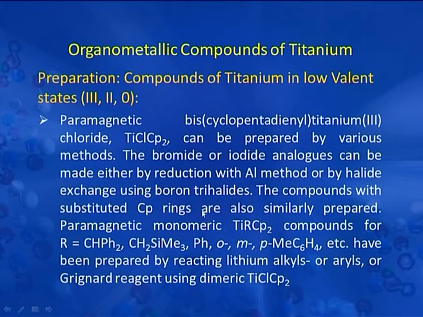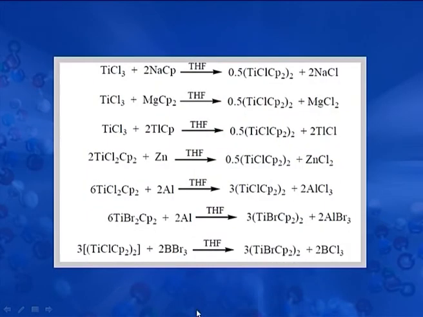The compounds with substituted cyclopentadienyl rings are also similarly prepared. Paramagnetic monomeric compounds have been prepared by reacting lithium alkyl or aryl or Grignard reagent with dimeric bis-cyclopentadienyl titanium chloride. All these reactions are depicted in this figure.